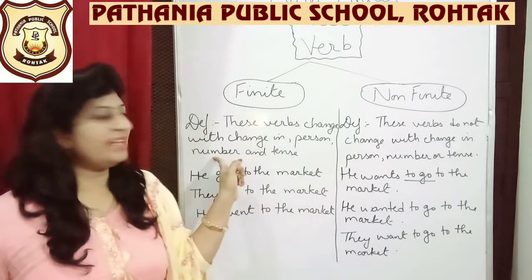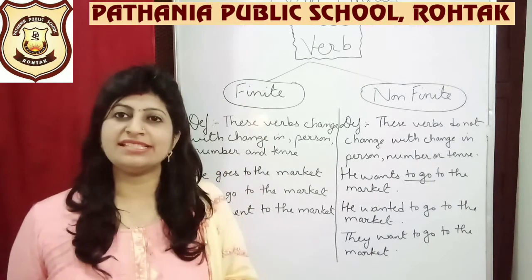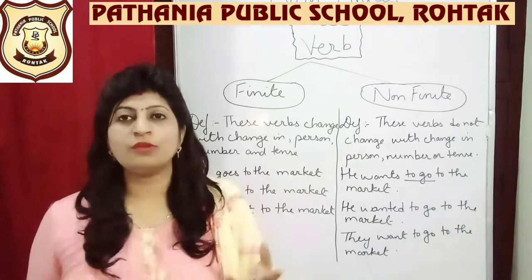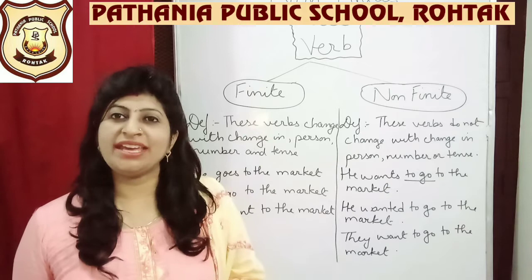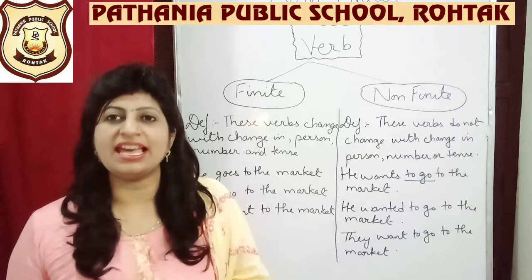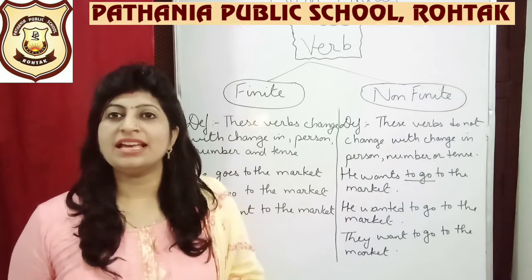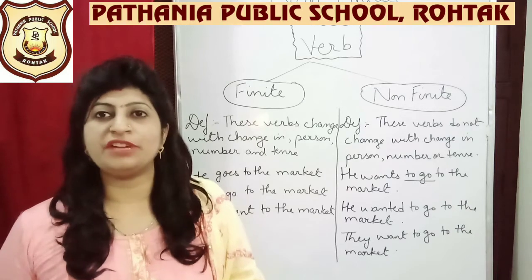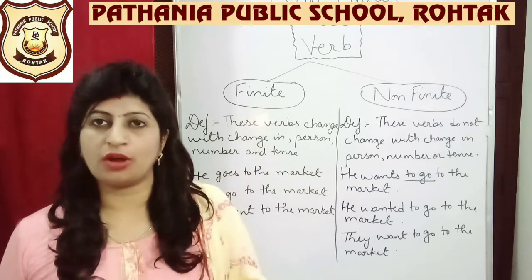The next thing which is mentioned is number. Now what do you understand by number? Number means something is singular or plural. Singular means one, plural means more than one. So for example, when there is a group of people, I say we are playing. But when it is alone, I who is painting a picture, will say I am painting a picture, or he is painting a picture. I don't say I are painting a picture or he are painting a picture. So similarly, finite verbs depend upon whether the subject is singular or plural.